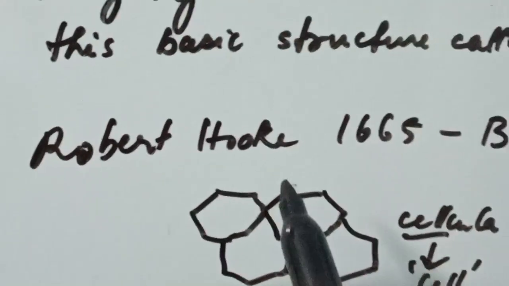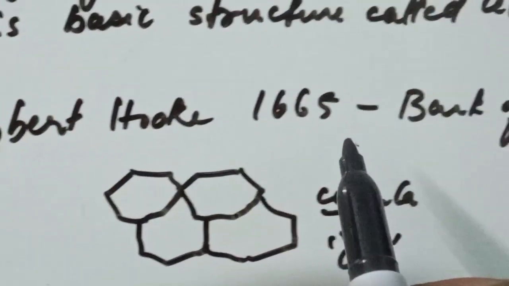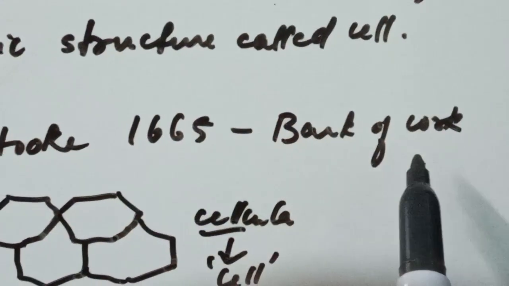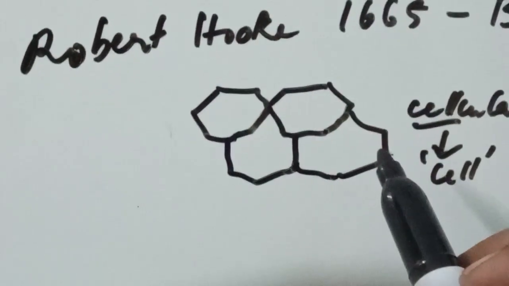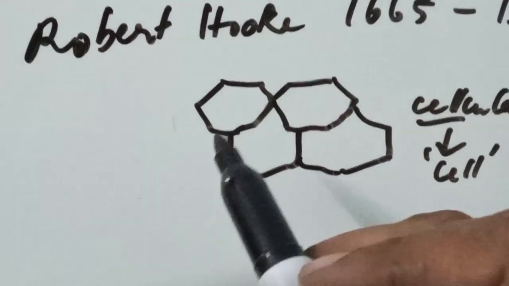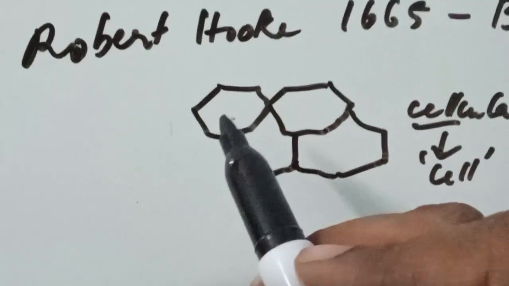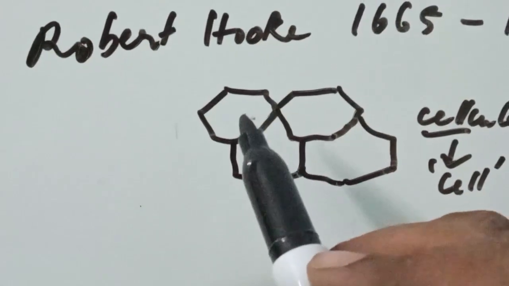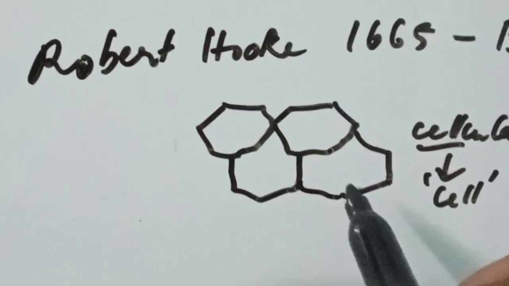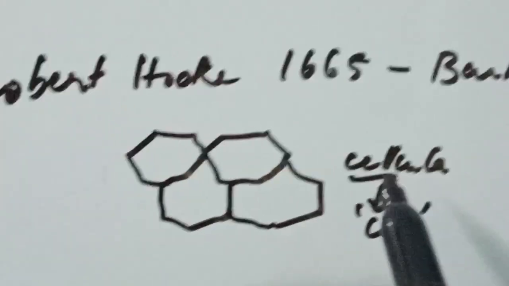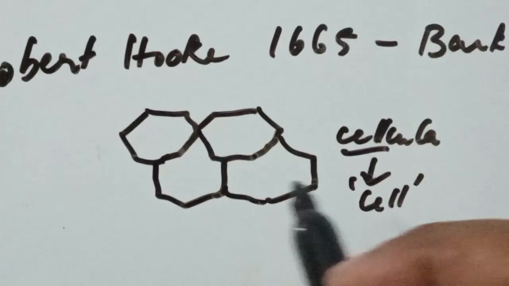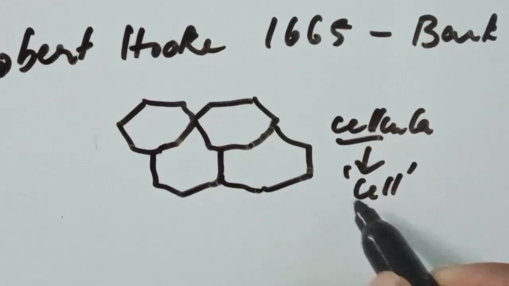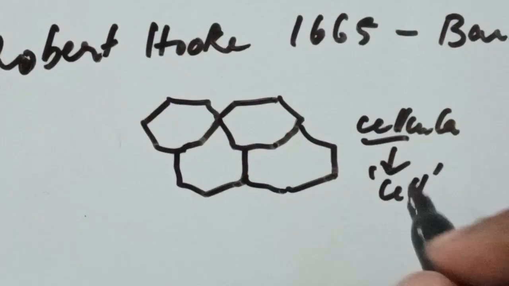Robert Hooke in 1665, while observing the bark of a cork tree, found tiny compartments within the bark. These tiny compartments in Latin were known as cellula, and he termed it as cell. So that is the origin of the term cell.